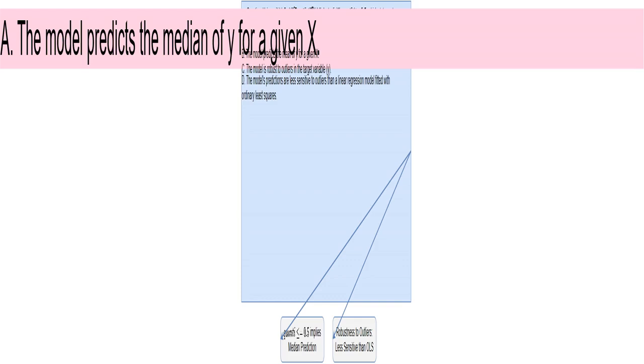This is incorrect. I'm using a QuantileRegressor with quantile equals 0.5. It directly predicts the median, not the average. The median and mean are only the same if the data is perfectly symmetrical.